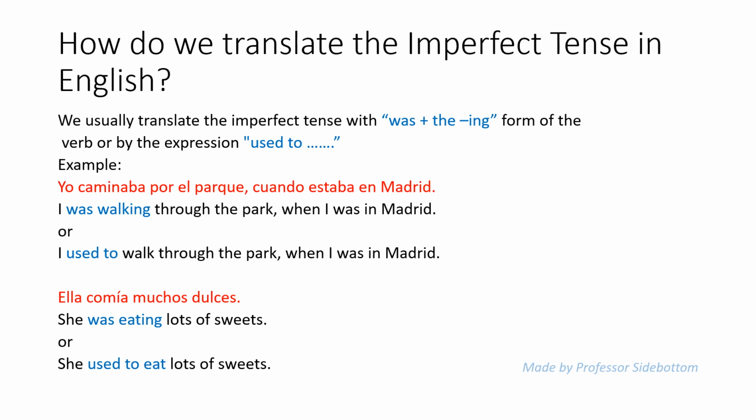Yo caminaba por el parque cuando estaba en Madrid. I was walking through the park when I was in Madrid. Or you can also translate it as I used to walk through the park when I was in Madrid. Ella comía muchos dulces. She was eating lots of sweets. Or you can say she used to eat lots of sweets, depending on the context.